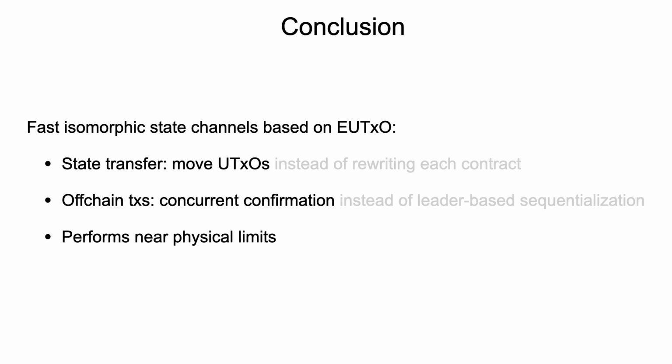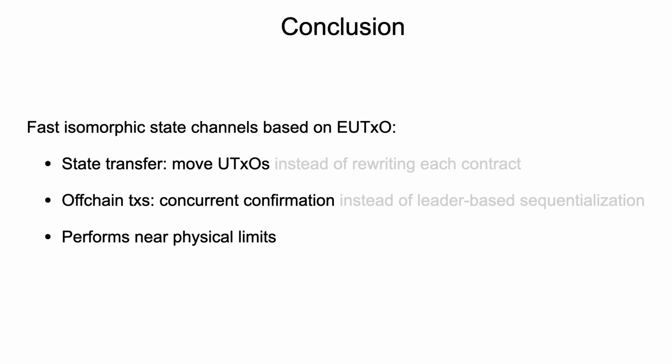This lets me come to the conclusion. In the paper, we describe fast isomorphic state channels based on EUTXO, which has the following advantages over implementations in the account-based model. You can simply move UTXOs from and to the off-chain ledger instead of writing a new contract for each contract that wants to live off-chain.